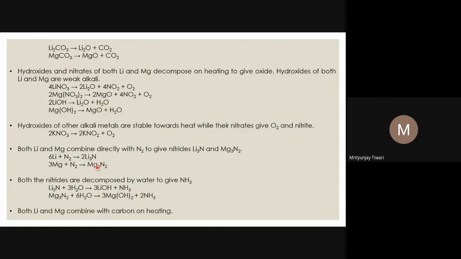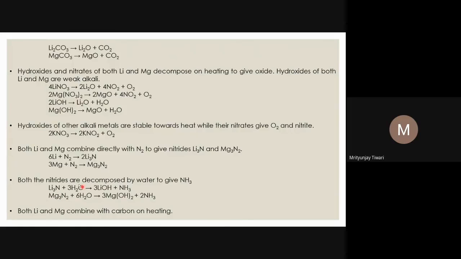So when lithium nitride reacts with water, what does it do? One hydrogen from each water goes to nitrogen to form ammonia, and three OH groups remain and form 3 LiOH. This is Li3N, so the reaction is balanced. Now the similar reaction, magnesium nitride, we write as Mg3N2. Why? Because the valency of magnesium is 2+ and the valency of nitrogen is 3-, and their valencies are interchanged while writing the chemical formula.